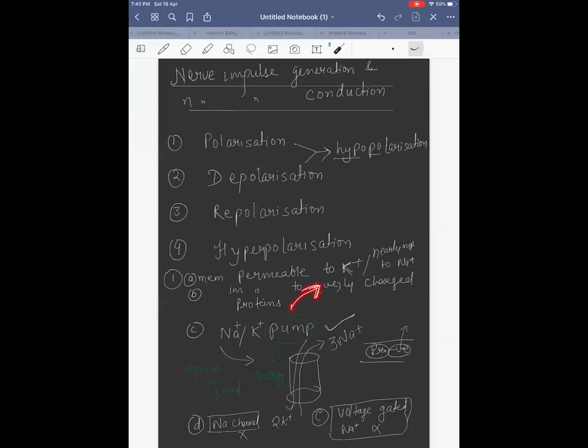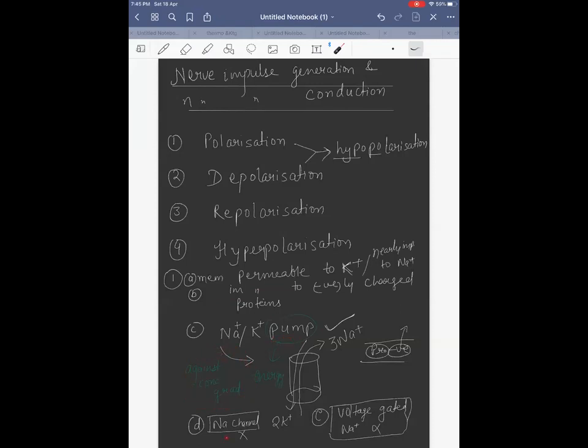Third thing is the sodium-potassium pump. It works during the polarized state. This pump pumps 3 sodium out and brings 2 potassium inside. Since it is a pump, it requires energy.